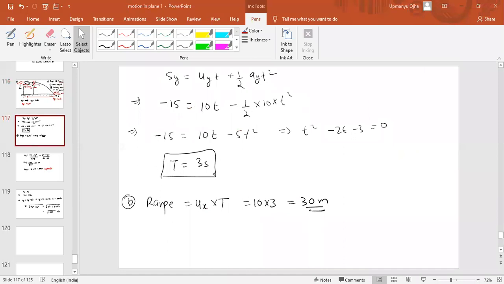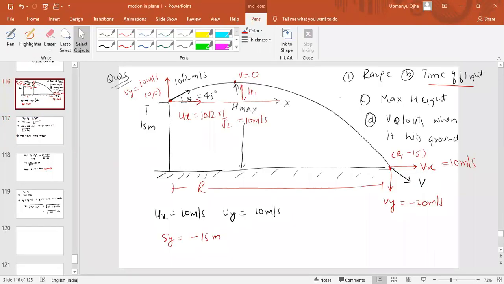So the time of the flight will come as 3 seconds. Now the range. Range we know as ux into t. Ux is the velocity along the x-axis, which is 10, and time of the flight is 3, which is 30 meters. So range will come as 30 meters.